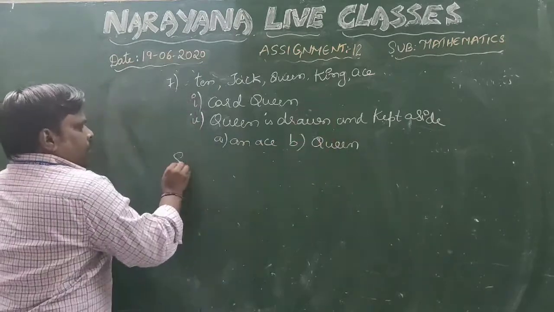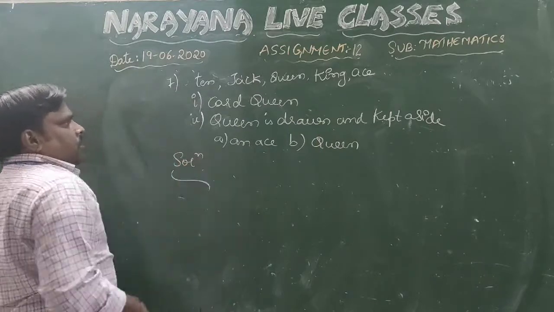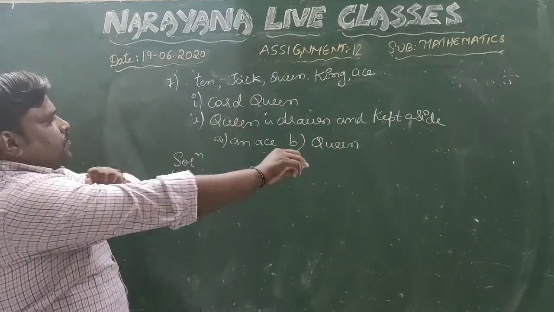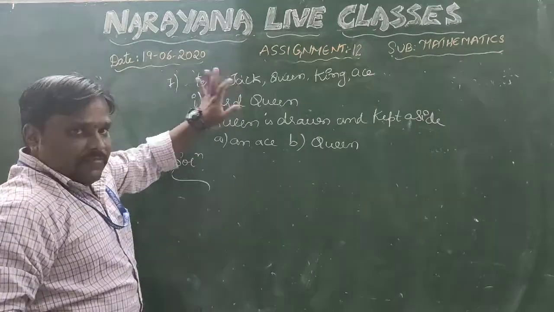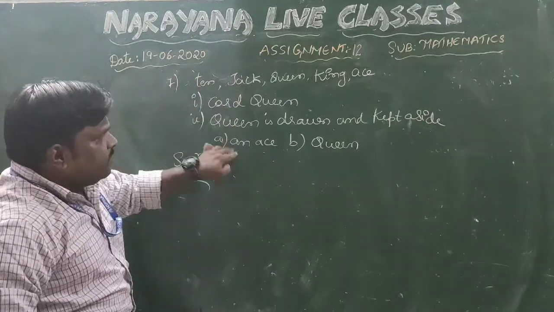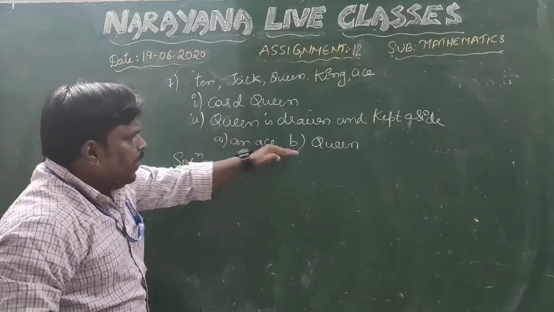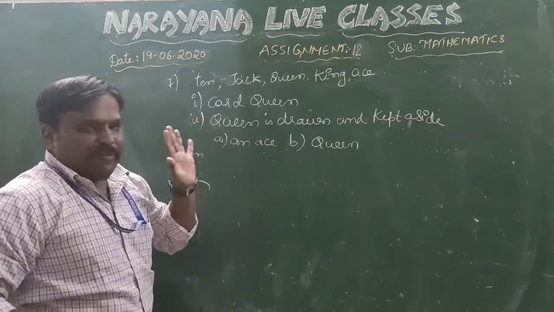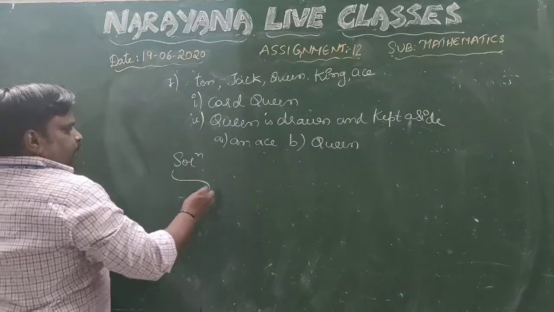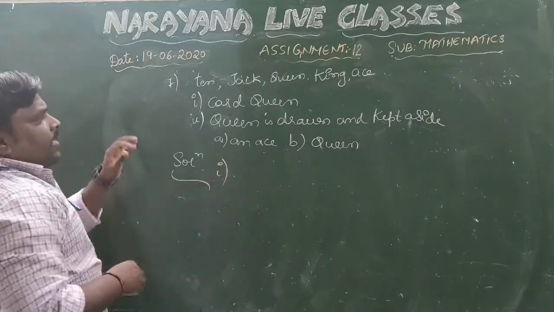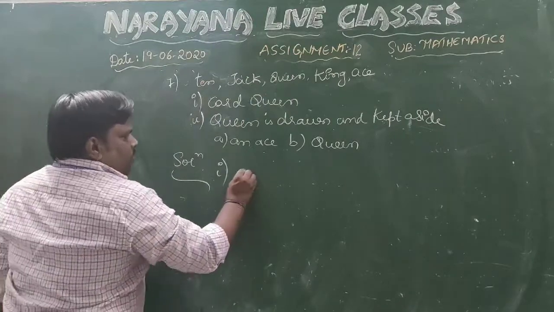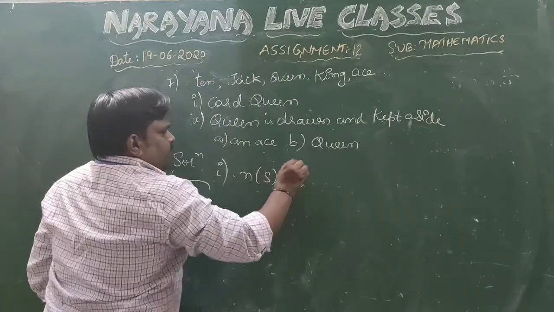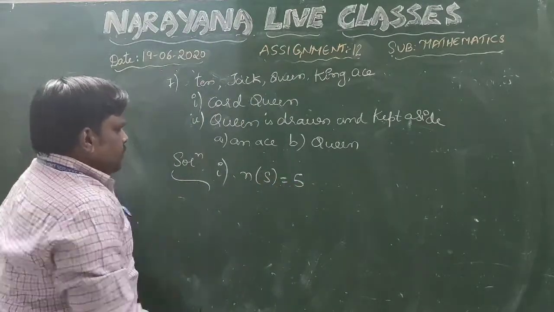Now coming to the solution of this question. Here we have two parts. We take event E1 for the first one, and for the second part we take E2 and E3, the A and B parts. For the first one, we are taking out 5 cards, so the total number of possible outcomes is 5.